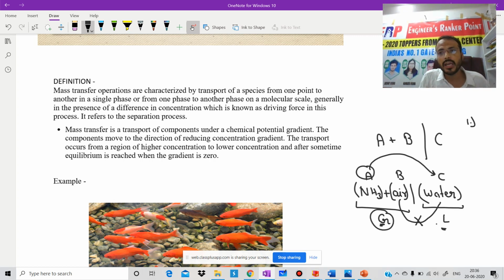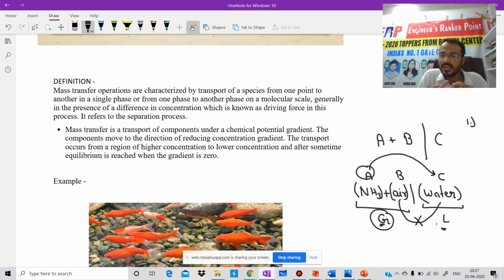Third one, on a molecular level. What does it mean, sir, by molecular level? Molecular level means that you are not able to calculate the amount of A which is going to transfer to C with the help of your naked eyes. To calculate how much of A is going to transfer from the gas phase to the liquid phase, we need to do a titration. Is it clear? I hope all three points are clear.